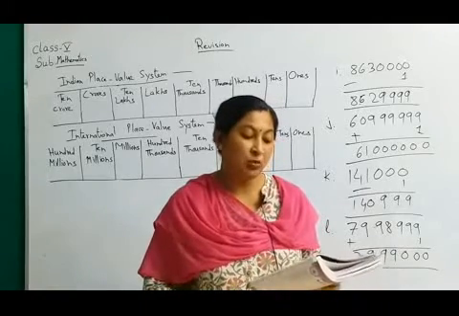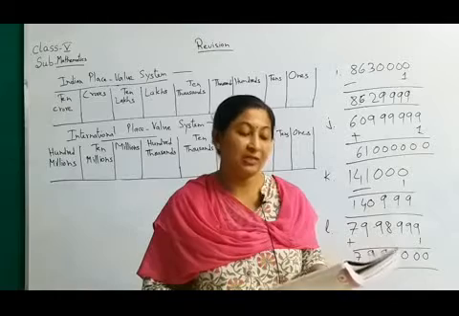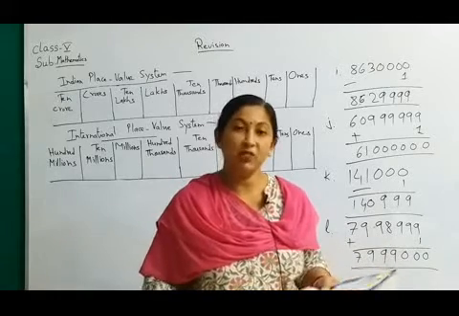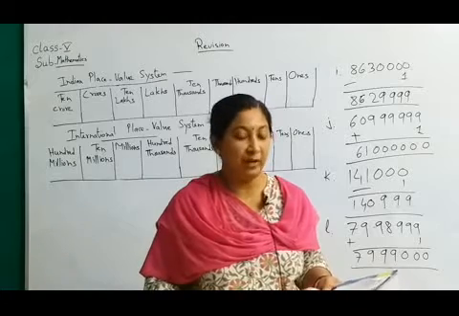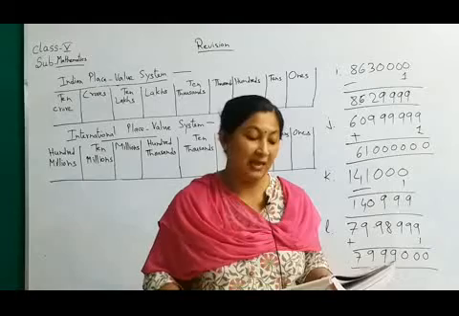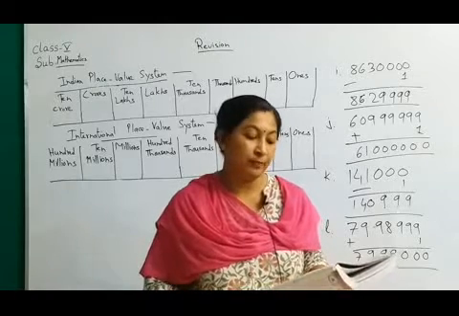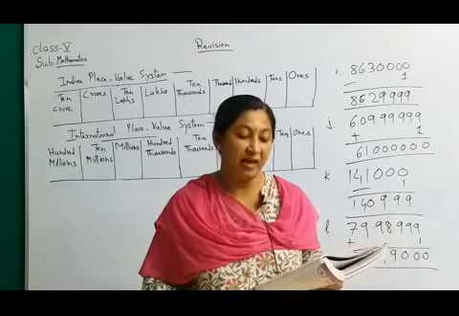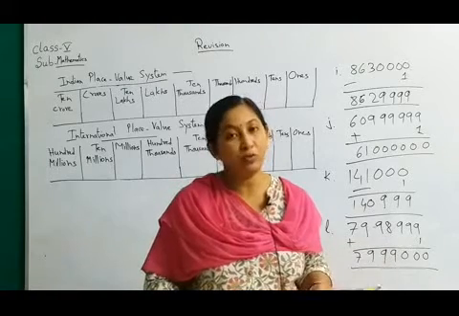Next one, the number is this much and you have to write the place value of 7. This you will write according to the international system. Before, in M, you wrote in the Indian form, so in N you will write according to the international. So 7 is in the 10 millions place. Similarly, 5 is in the 100,000s place.